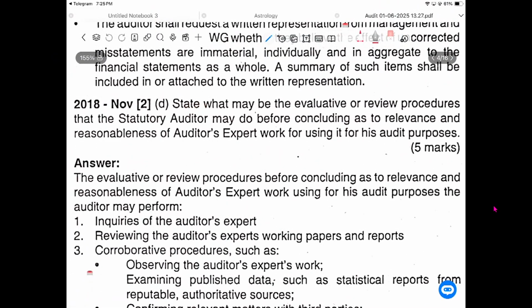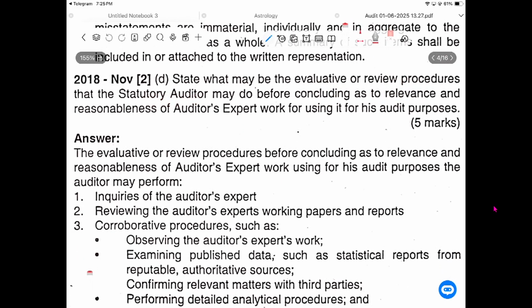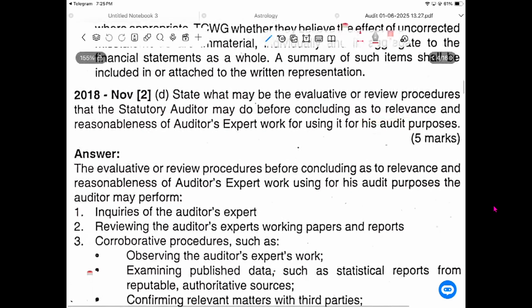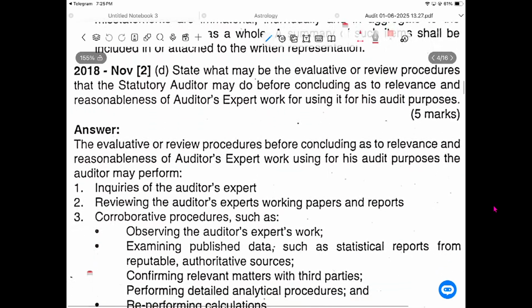State what may be evaluated or reviewed, the procedures that a statutory auditor may perform before concluding as to the relevance and reasonableness of the auditor's expert's work for using it for audit purposes.